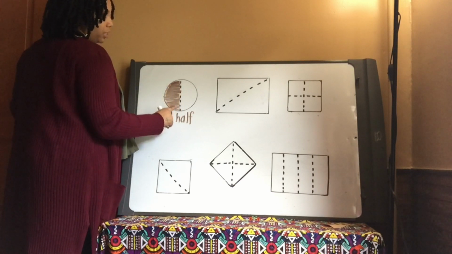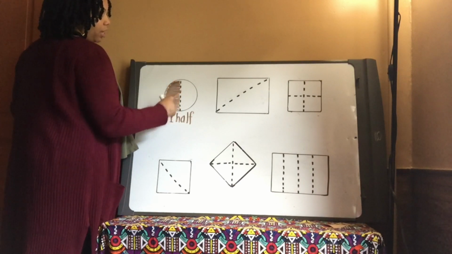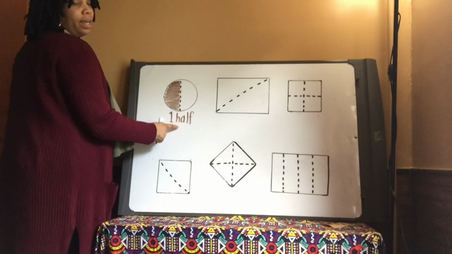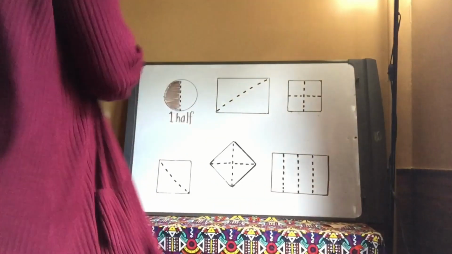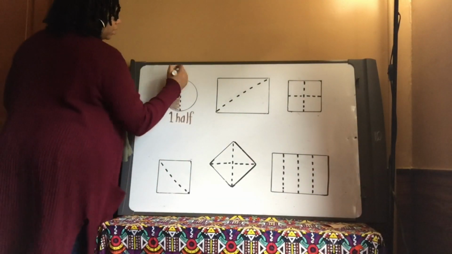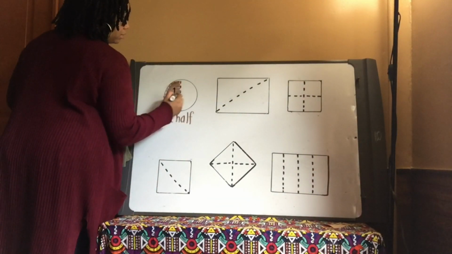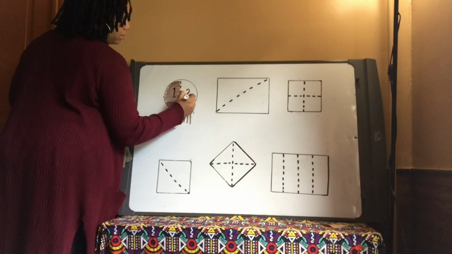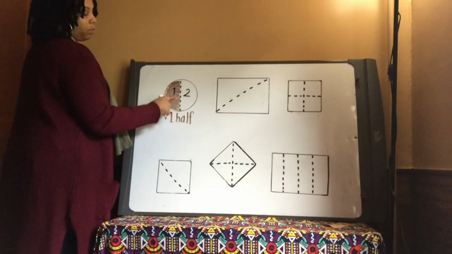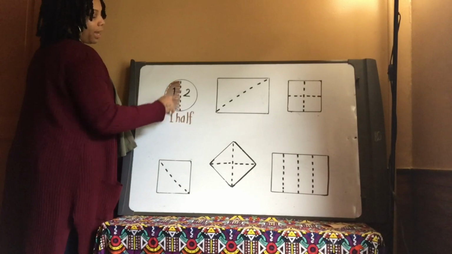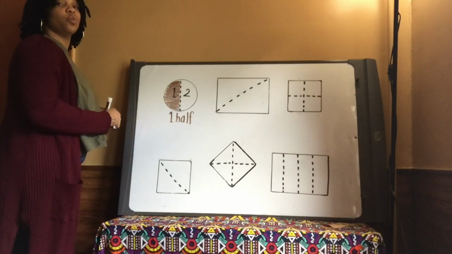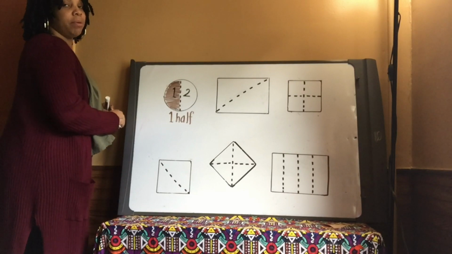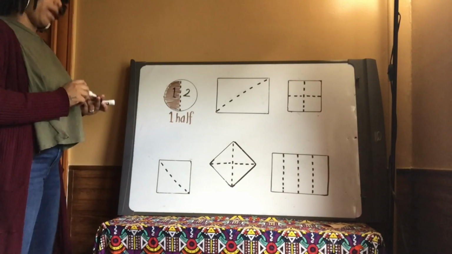So since I colored in this half here, that represents 1/2. Yay, Bo? Okay, and I want to just number this here, right? 2 equal parts. Since I only shaded in 1/2 of this circle, that's why we say that that represents 1/2. Yay, Bo? All right, let's continue practicing.